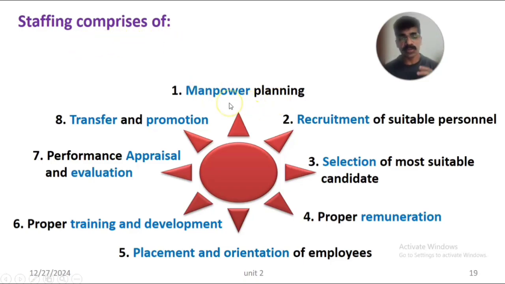The task of staffing comprises various steps, such as, one, manpower planning. So first we have to plan how many workers or personnel are required. That comes under manpower planning. Second step is recruitment. From the external or internal authority or recruitment organization, we have to get suitable personnel or staff based on the objectives of the organization. Third one is selection of the most suitable candidate from the recruitment process. During recruitment, during interview, we have to select the most suitable candidate for the organization to accomplish its objectives.